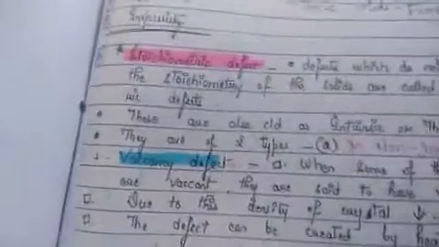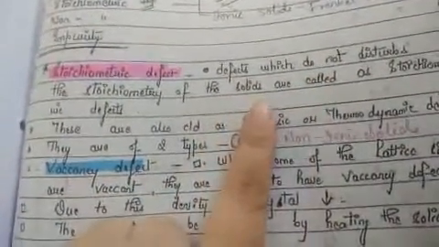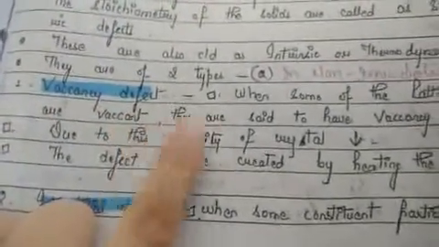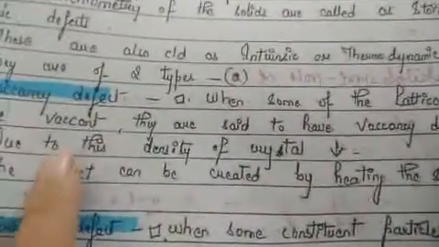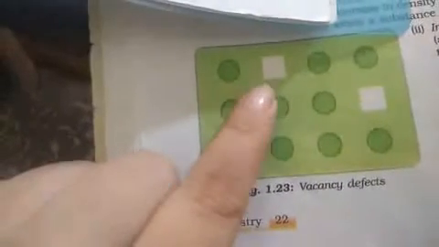We are studying vacancy defect under stoichiometric defect. It is a defect which does not disturb the stoichiometry of the solid. I have already told you these are further of two types. In non-ionic solids, we are talking about vacancy defect. When some of the lattice sites are vacant, the solid is said to have vacancy defect. Lattice sites are the sites where an atom, ion or molecule is supposed to be present. So when any solid has empty lattice sites, it is called vacancy defect.